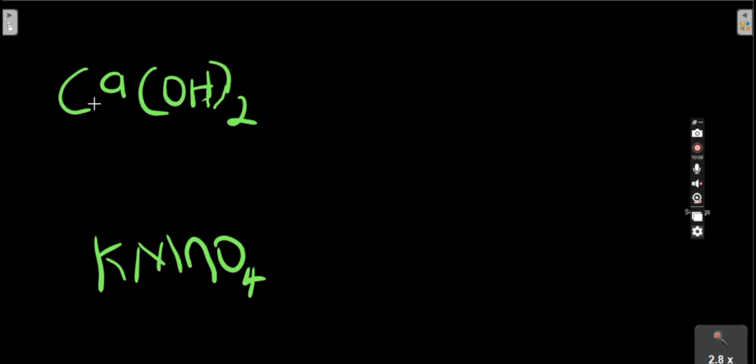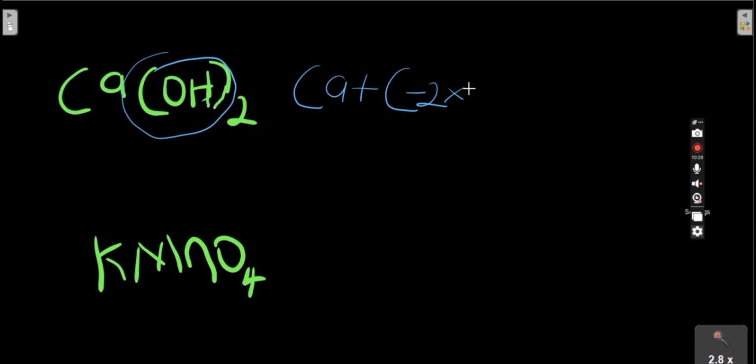So let's find the oxidation number of this. This is calcium hydroxide. To calculate the oxidation number of calcium in calcium hydroxide, remember here is multiplying by 2. So we have oxygen to be minus 2 times 2. Why? Because here is multiplying this oxygen by 2, and the oxidation number of oxygen is minus 2, plus hydrogen is plus 1 times 1, which is now 2, which is equals to 0.